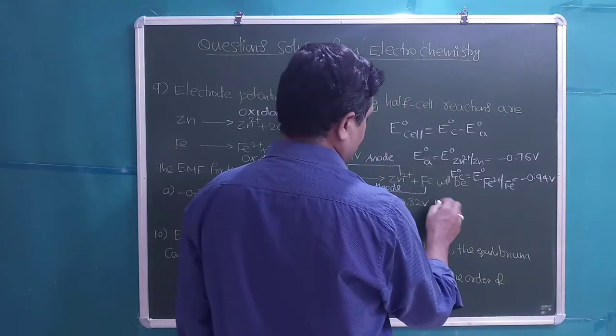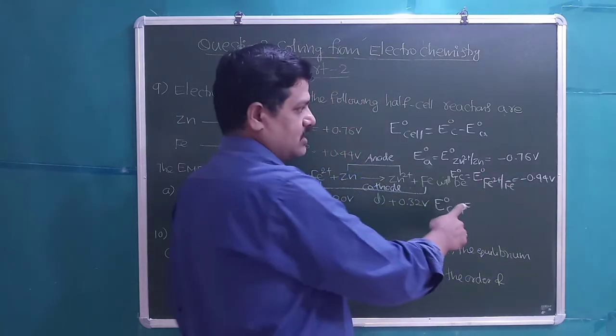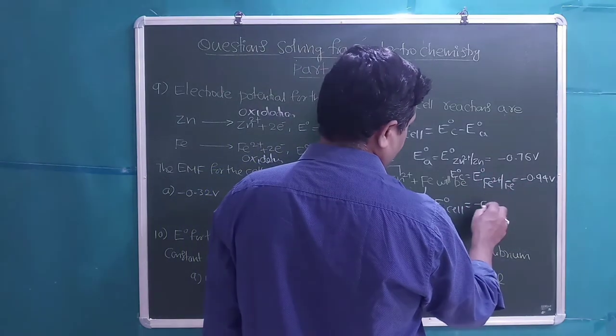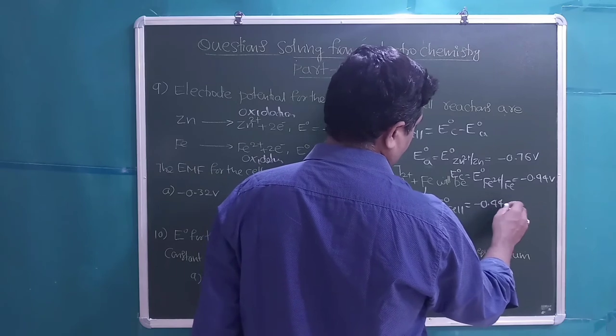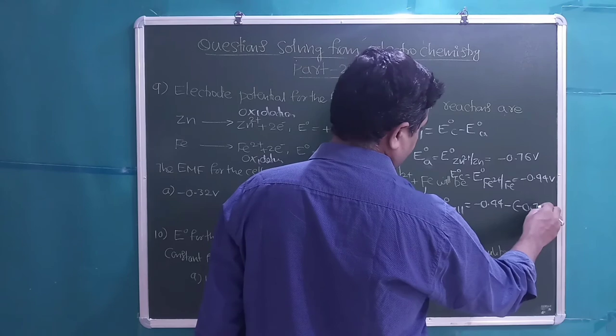Let us substitute these values in this expression. E0 cell is equal to, both are reduction potentials now. Cathode is minus 0.44 volts, minus of anode value is minus of minus 0.76 volts.